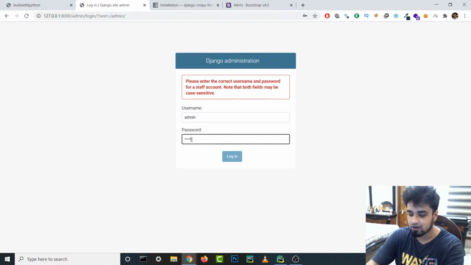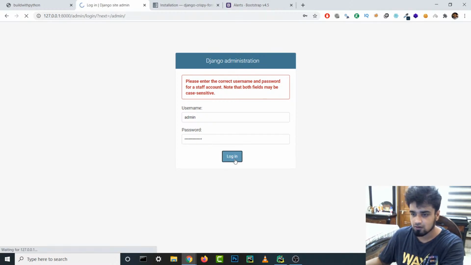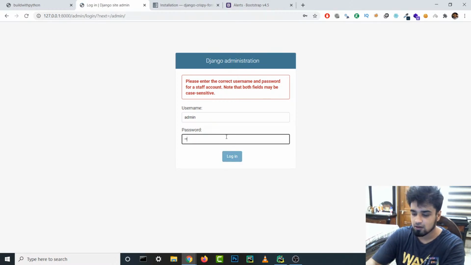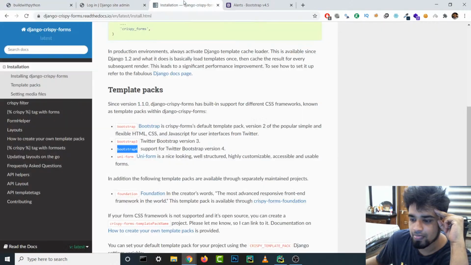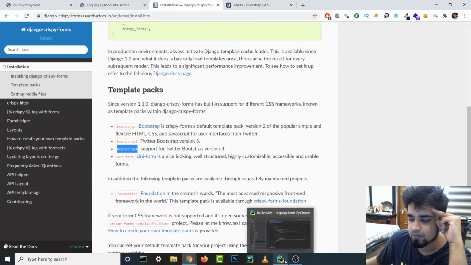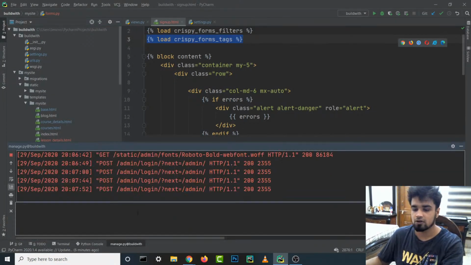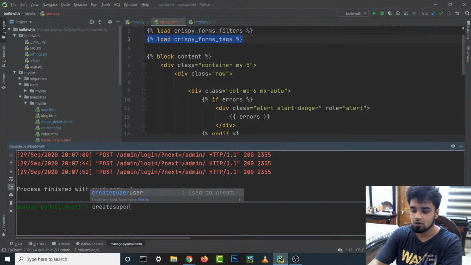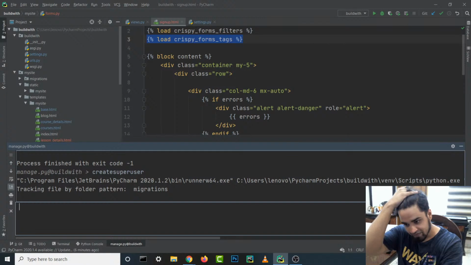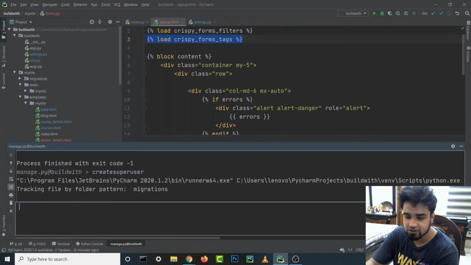I think it was build with @123. Nah. Build with Python. What is the password of this thing? I guess we'll have to, maybe we can create another super user. Let's see if we can create another super user. Create super user, and let's see if they let us create another super user.